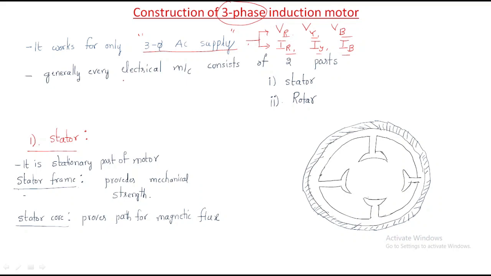In this topic we will discuss the construction. Generally every electrical machine, not only this induction motor but any motor or generator, mainly consists of two parts. The first part is the stator and the second part is the rotor. The stator is the stationary part. The rotor is the rotating part.